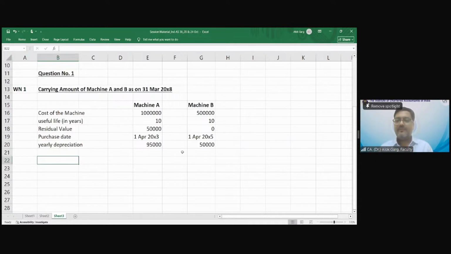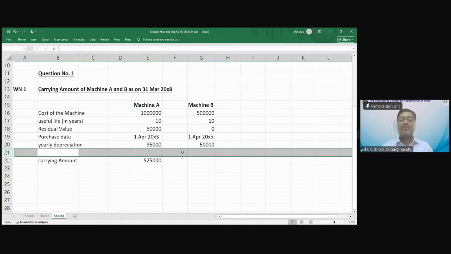No? No, sir. What is the carrying amount now? The cost was 10 lakh. Carrying amount is cost minus accumulated depreciation minus accumulated impairment losses. Impairment loss तो कैलकुलेट करना है अभी. Accumulated depreciation कितना है? 95 multiply by 5. सो कितने साल खत्म हो चुके हैं?